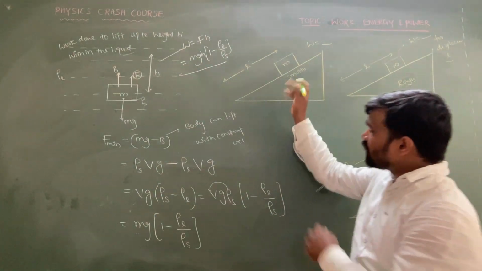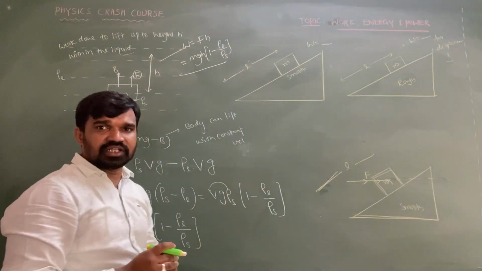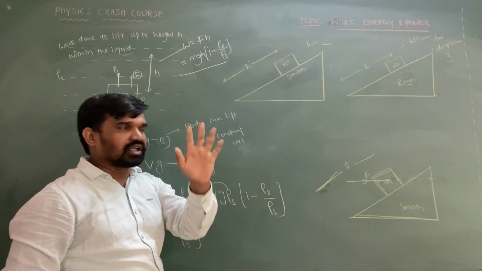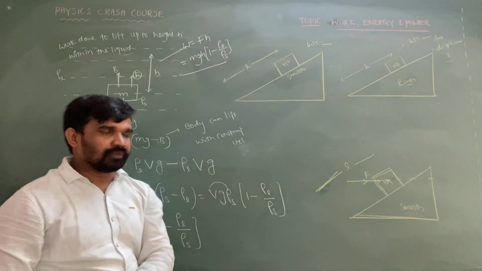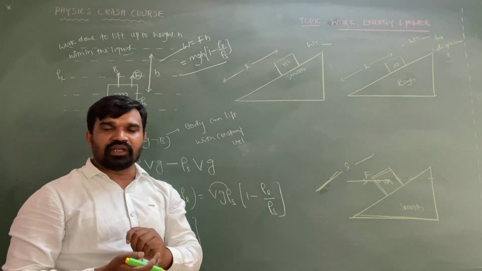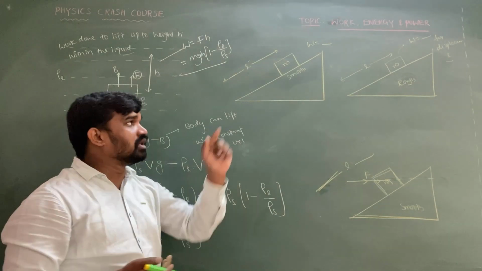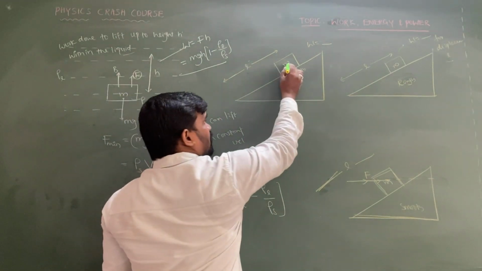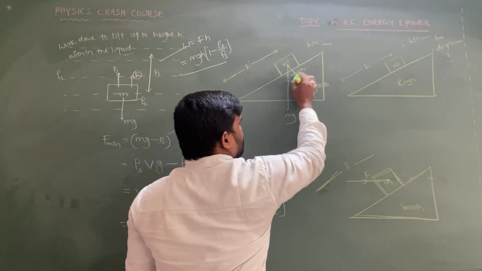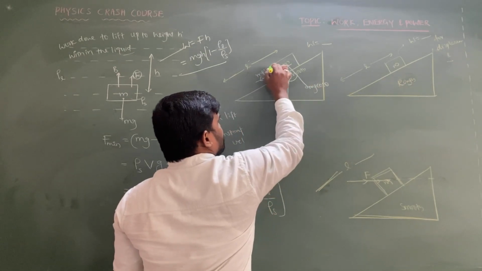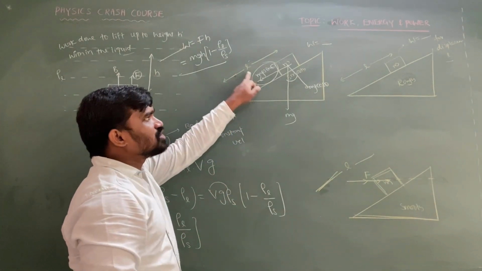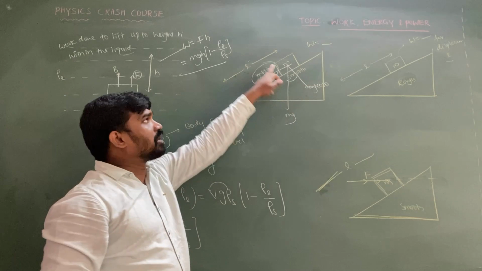Next, a block whose mass is m slides so that it covers the displacement L on a smooth surface in the absence of external force. No external force is acting, which means the component of weight along the inclined plane, or parallel to the plane, is responsible for the displacement. As you already know, mg is acting vertically, so we can say mg cos theta and mg sin theta. Which component is responsible for this displacement? Mg sin theta. Of course mg cos theta is perpendicular to displacement.